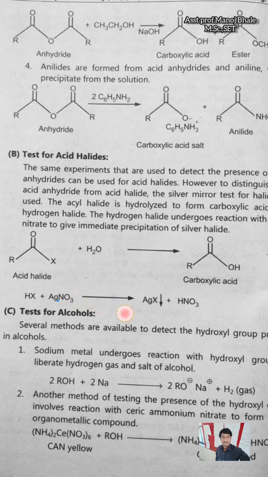Next one, test for the alcohol. There are a number of tests for the alcohol which are given there. Out of these tests, the first one: if we are reacting two molecules of the alcohol, that is ROH, with two atoms of sodium, a highly reactive metal, adding it to the alcohol, there is a formation of the salt, the sodium alkoxide, and removal of the hydrogen gas.